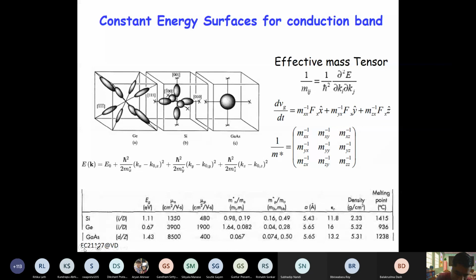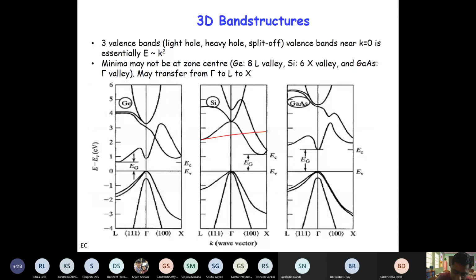Can you see the picture here? For silicon, the gap is so high. For germanium, the gap is not that high, but is large compared to gallium arsenide. And the effect will be visible when their masses and mobilities are significantly different.